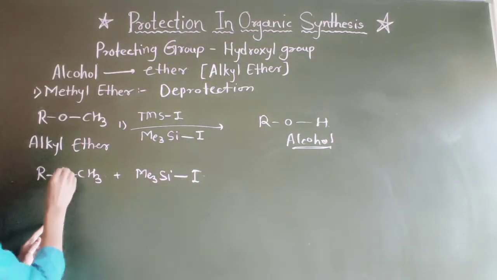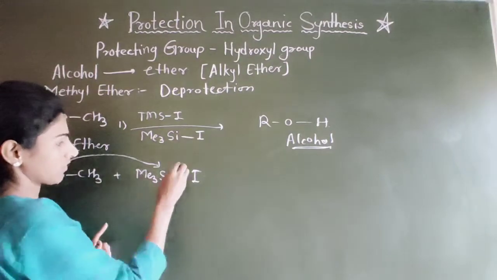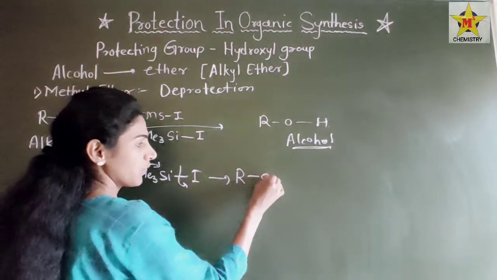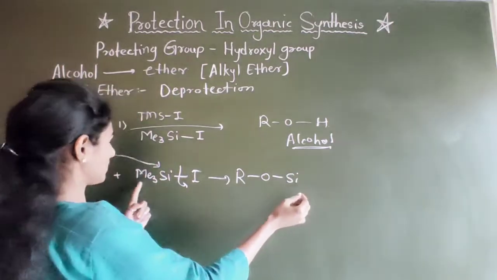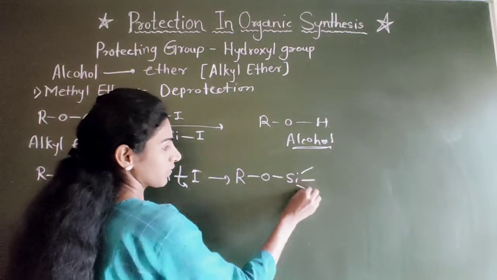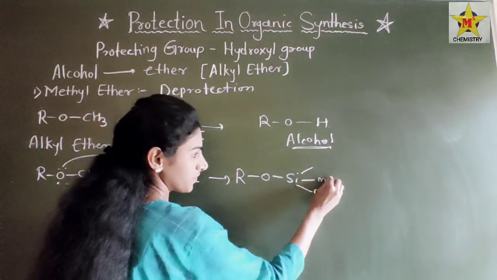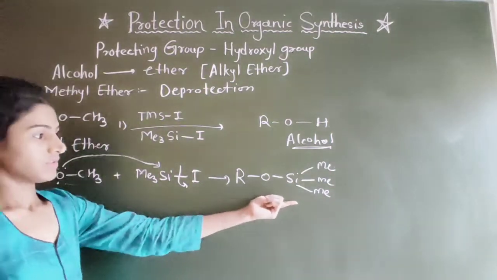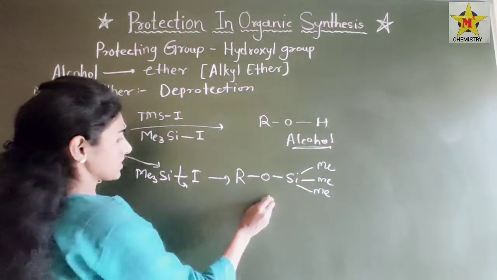Then this oxygen lone pair will attack the silicon and iodine departs, with formation of RO silicon and these 3 methyl groups, 1, 2, 3. So there is a formation of RO silyl methyl.